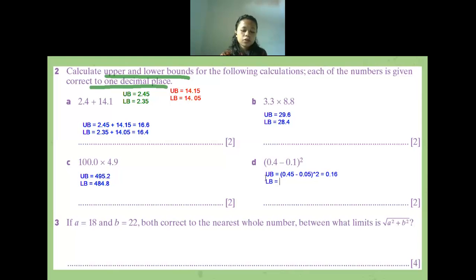0.35. Okay, 0.35 minus 0.15, okay. How many will it be? 0.04.